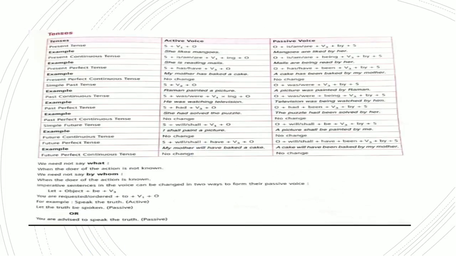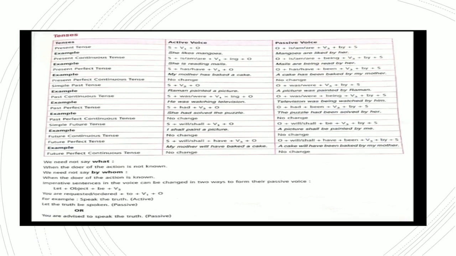And these rules we have already dealt with. Coming to the changes: I becomes me, we becomes us, they becomes them, you remains as it is, he becomes him, she becomes her, it remains as it is. And the rest of the rules had been explained earlier also. And this is the structure of the sentences, which has been explained here. It is a form of the structure plus the example given.